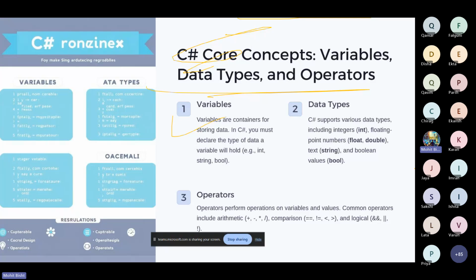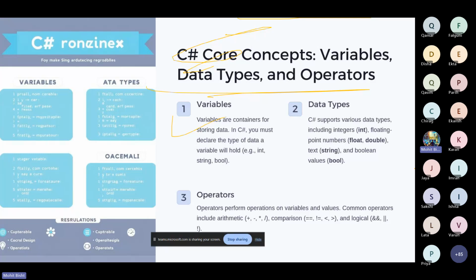We can set bool, the value is true. If this is not, we can simply write false, right? So in C, we have printf for the print output stream. If I want to show something to the output, we simply write printf and we can show the output. But in C sharp, we have some other things.